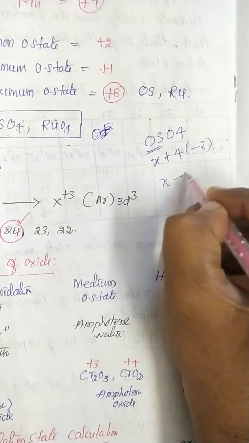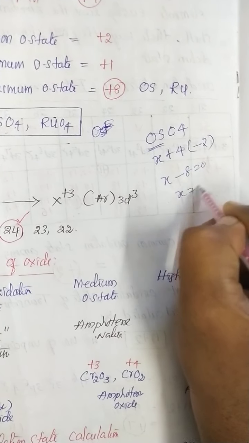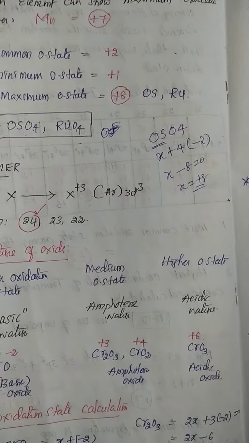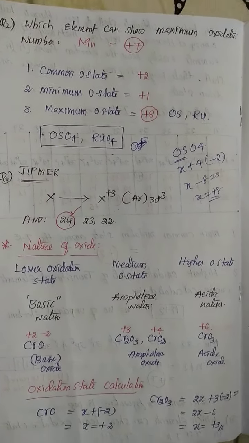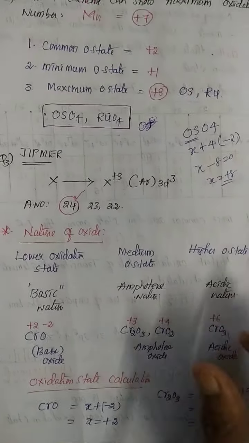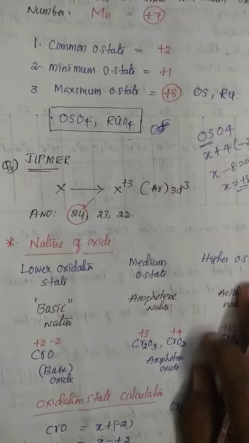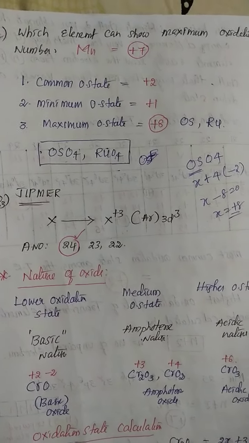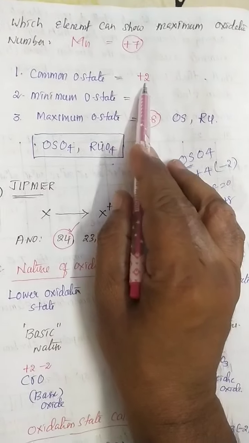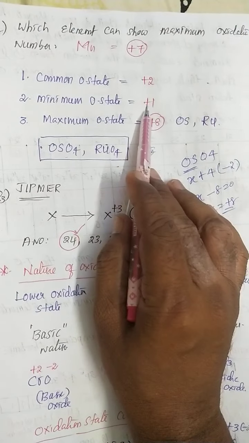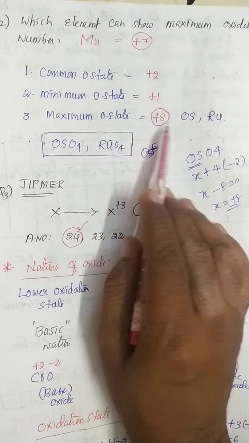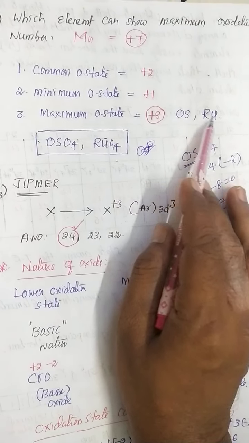So X minus 8 is equal to 0, therefore X is equal to plus 8. This is how to find the oxidation state of a given compound. So once again, in the entire d block, the common oxidation state is +2, minimum +1, maximum +8, osmium and ruthenium.